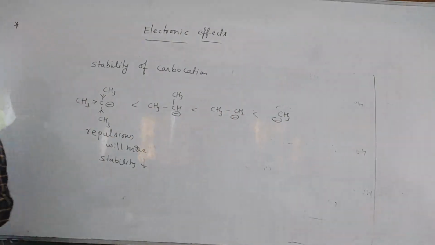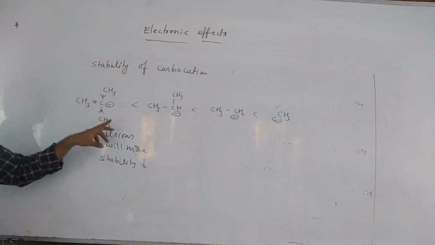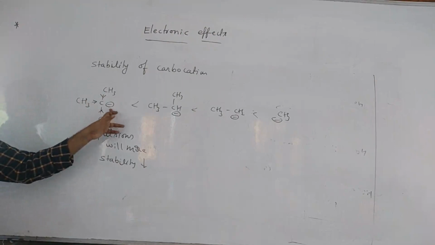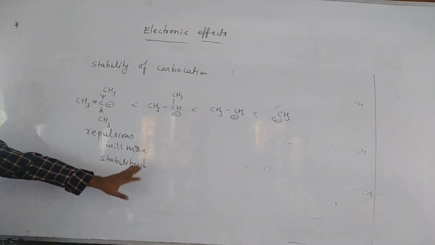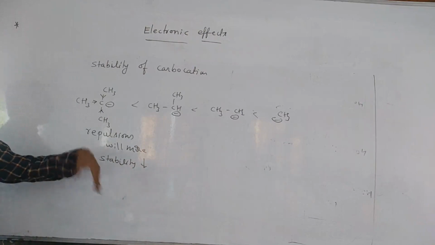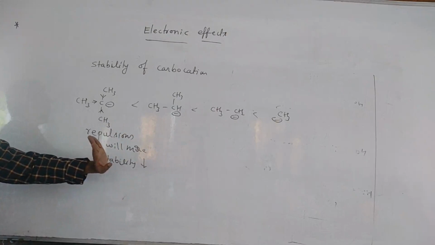Okay? Same positive inductive effect, but what is the logic here? Because of the 3 methyl groups, more repulsions will be there. So this is not stable. Okay? So what is the other point? Positive inductive effect groups increase means stability of the carbanions decreases.